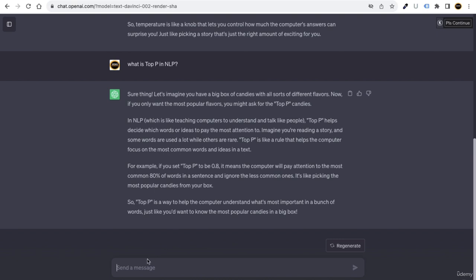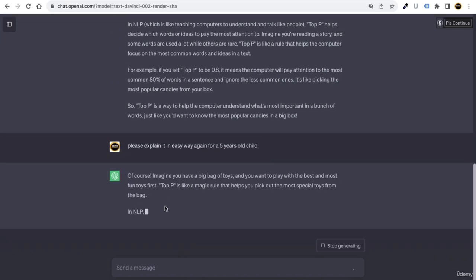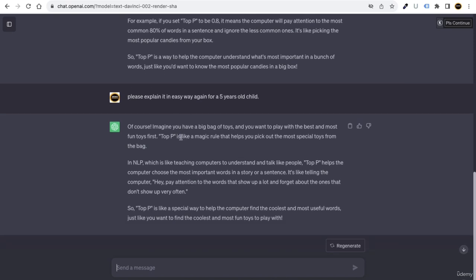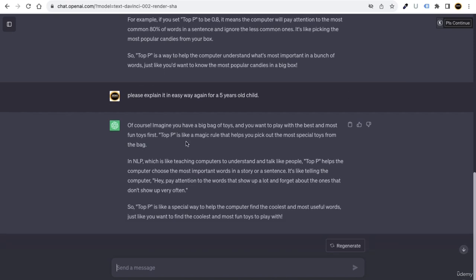So for example, you can say, please explain it in easy way, again for a 5 years old child. And even you can just customize the text. That means you can just use the prompts again and again, and AI is going to learn the response, and then it will try to give you the very relevant example.